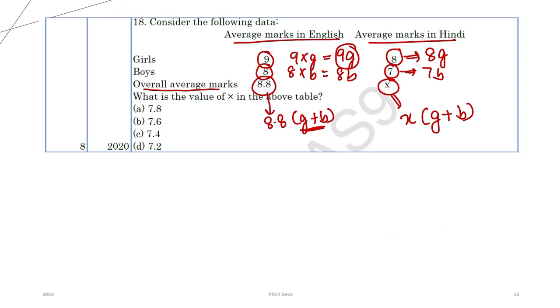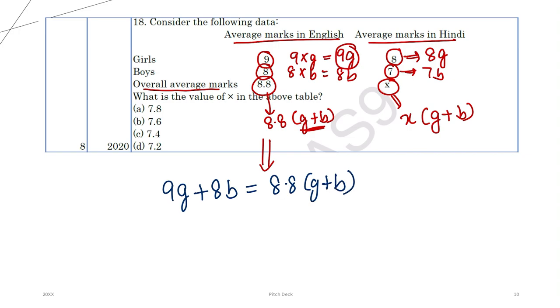This is a similar question, we have already done 2 similar questions in PYQs. So, what did we do? 9G is the total marks of all the girls in English. 8B is the total marks of all the boys in English. And 8.8 into G plus B is the total marks of all the students in English.